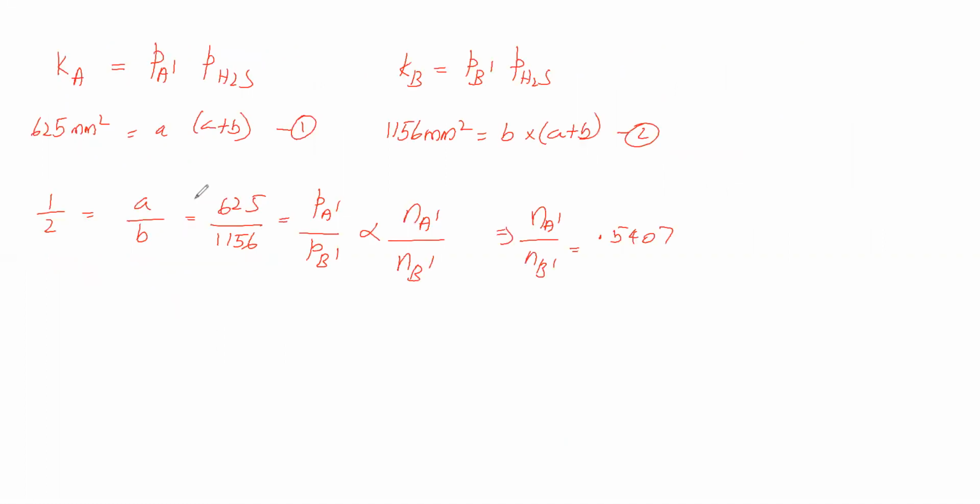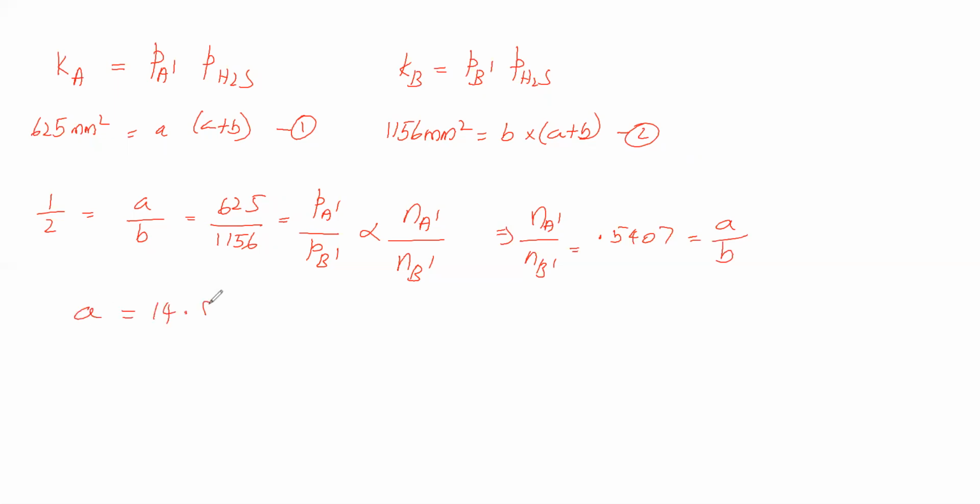Now we got one relation, equation number 1, and equation number 2. Now we can say this is equal to A by B, so we know A by B. Now substitute A in terms of B here, we will get B. Similarly, we can get A. So we can calculate A as well as B using equation number 1, equation number 2, and this ratio.